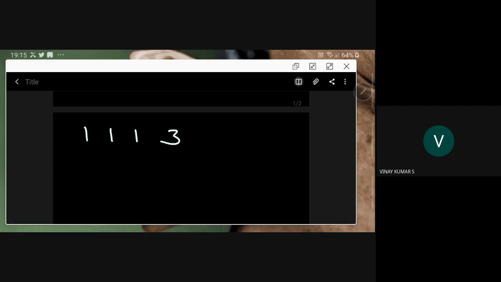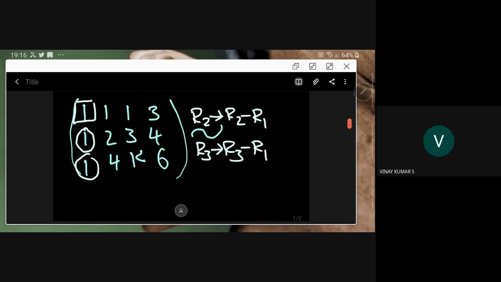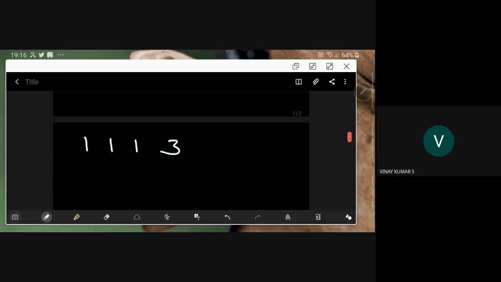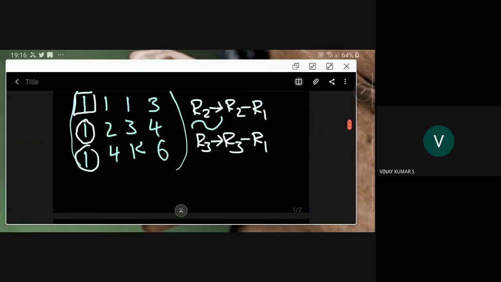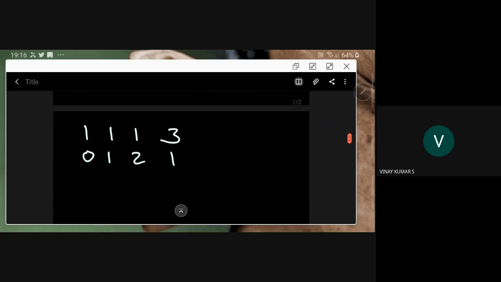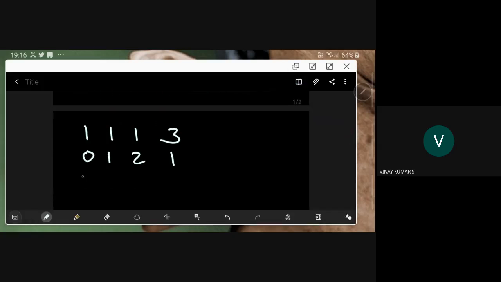The second row is 0, 1, 2, 1. The third row is 0, 3, k minus 1, 3. Okay, that is what we got.